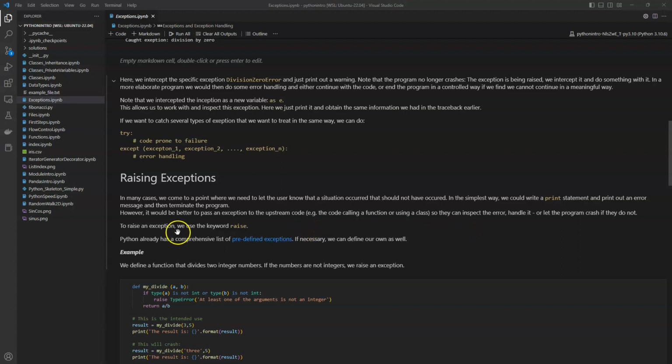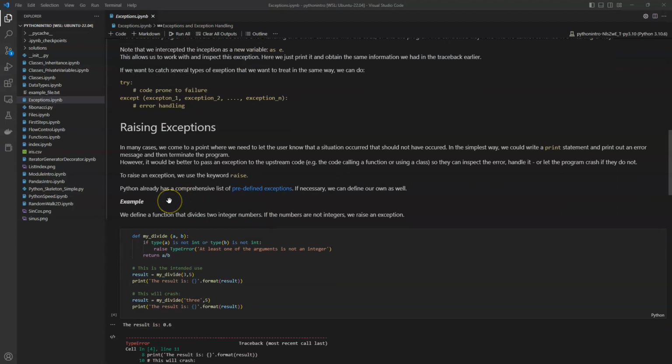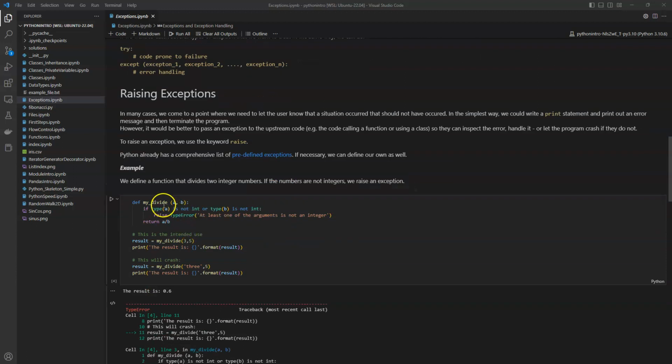To raise an exception, we use the keyword raise. Python has a list of predefined exceptions, which is quite comprehensive, and we can define our own as well. Now, for example, let's define a function that divides two integer numbers, and if the numbers are not integers, we raise an exception. So our function is myDivide(a, b), and now we need to assume that a and b are integers.